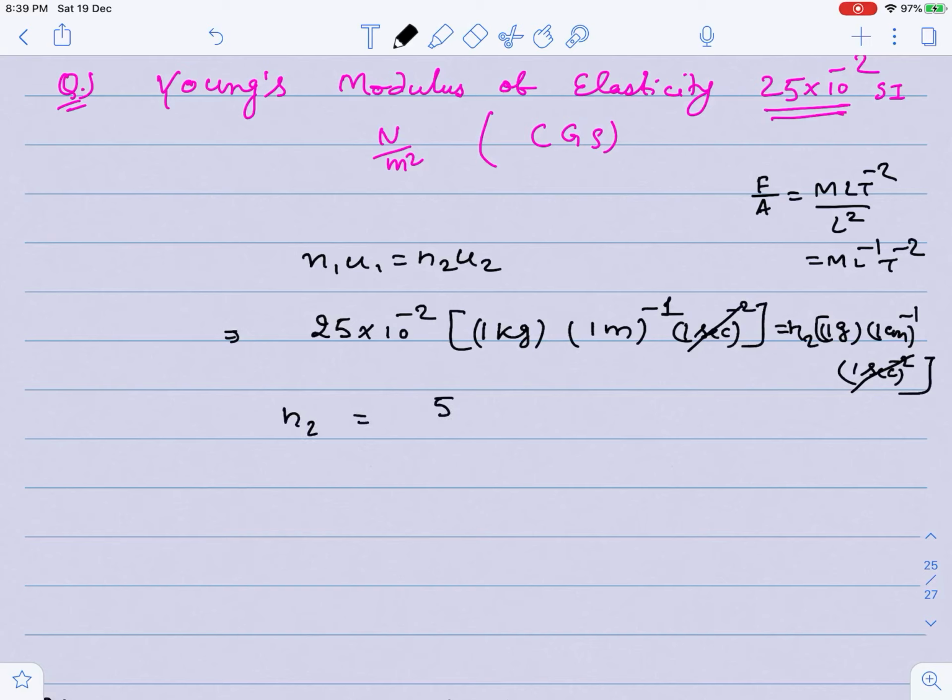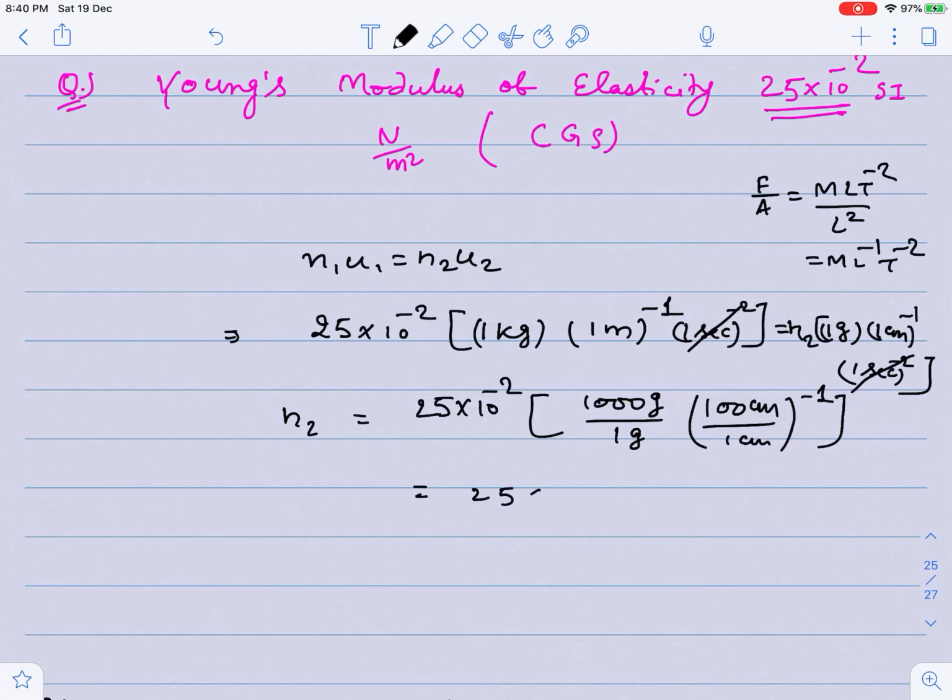So N2 becomes 25 into 10 to power minus 2 into 1000 gram by 1 gram, and 100 centimeter by 1 centimeter, but that is inverse, so 1 by 100.